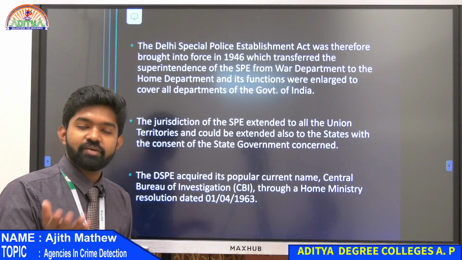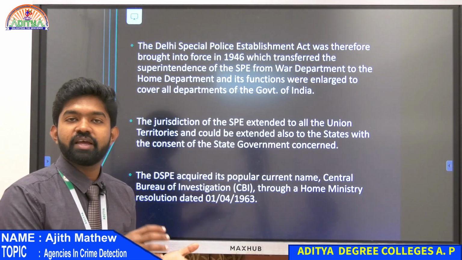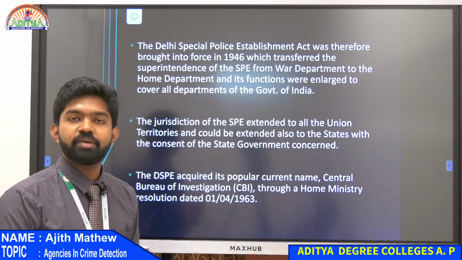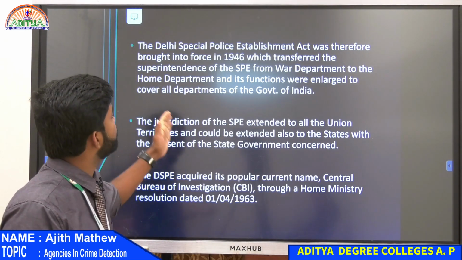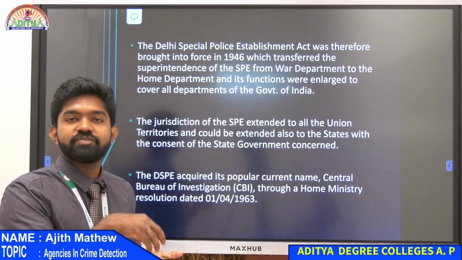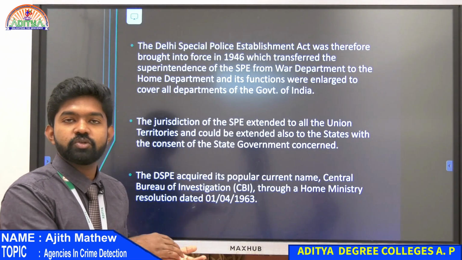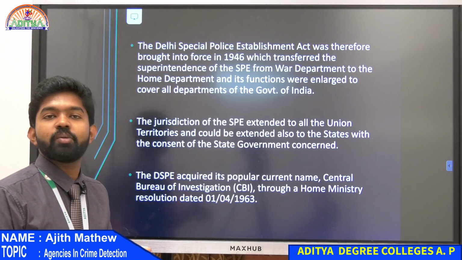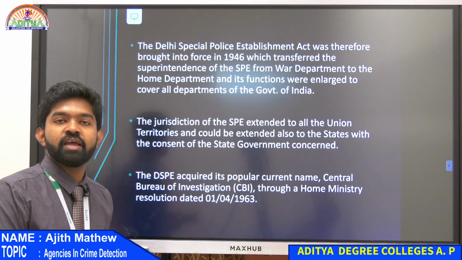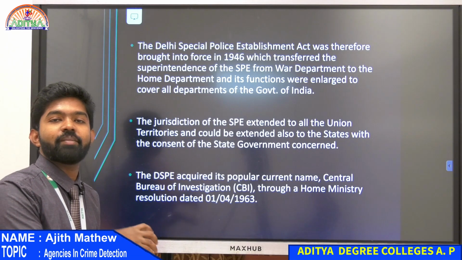The war ended, and India thought we needed the Special Police Establishment to check all central government employees, so with the Delhi Special Police Establishment Act they transferred it from the war department to the home department. When it comes under the home department, you can check every central government employee inside India. Inside the war department, it was only checking war supplies. So they made it come under the home department.